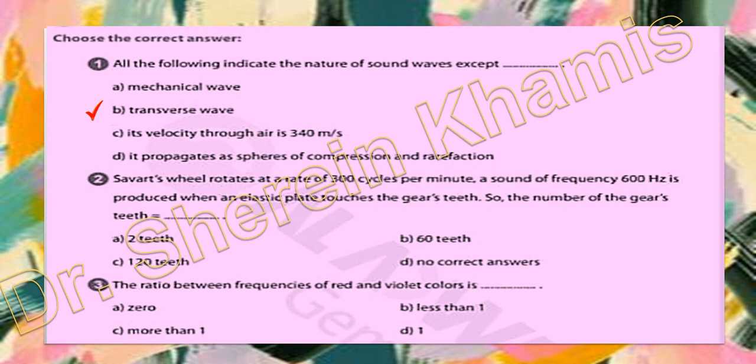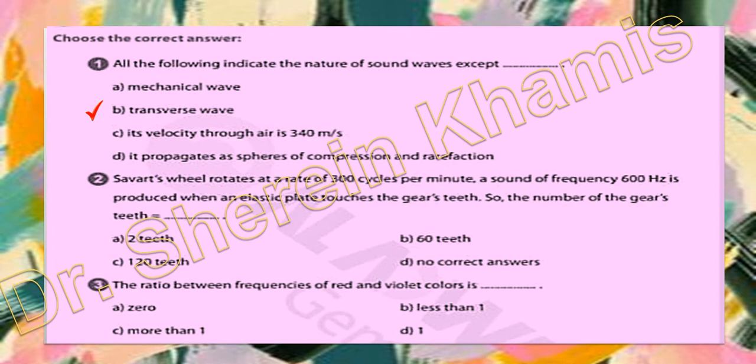Okay, let's go into question 2. A Savart wheel rotates at a rate of 300 cycles per minute. A sound of frequency 600 Hz is produced when an elastic plate touches the gear's teeth. So the number of gear's teeth equals what? Okay, we will make the relation. We will have frequency equal what? Equal distance over time.